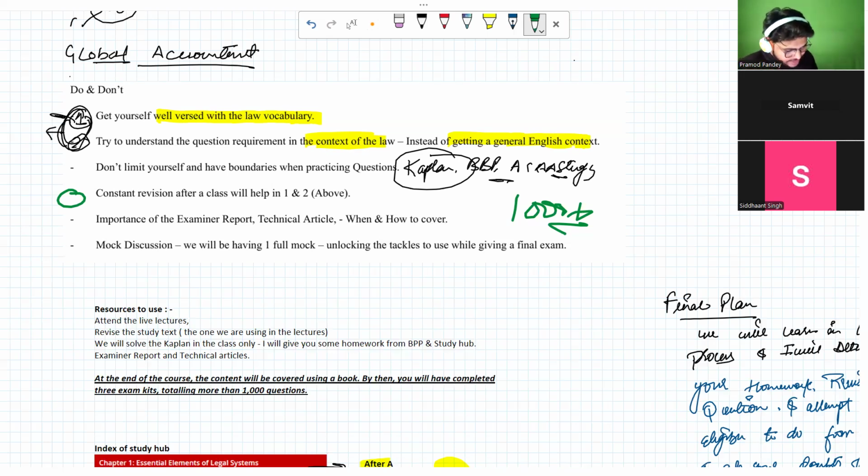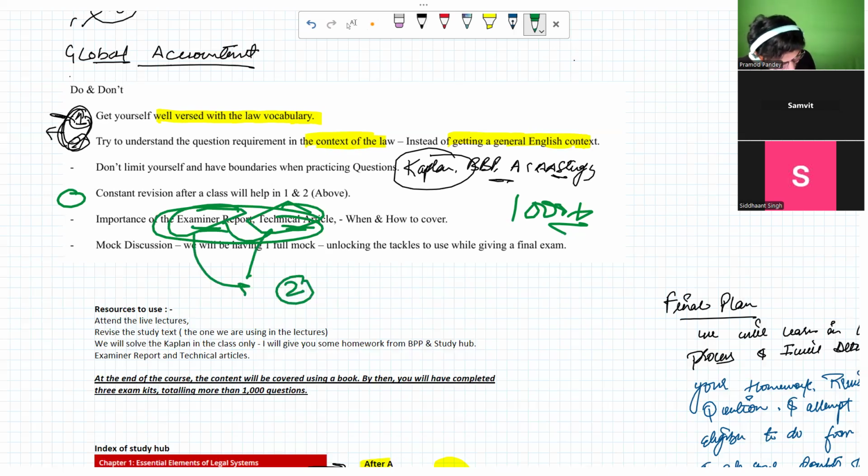The next thing that you have to take care of: there are certain things like the examiner report and technical article. I can assure you, if you can do these two things with me, not just for this paper, this is the only thing that I will suggest for each and every paper of the ACCA. If you read at least two latest examiner reports and technical articles, all the important technical articles, you're boosting your passing chances by 10 to 15% minimum.